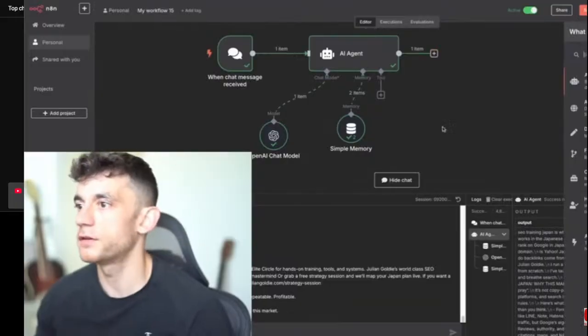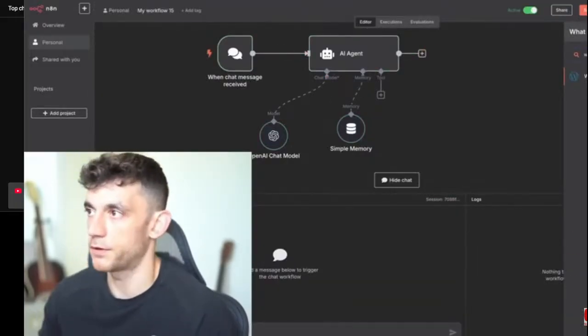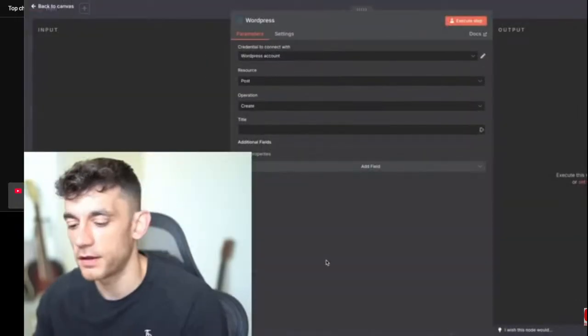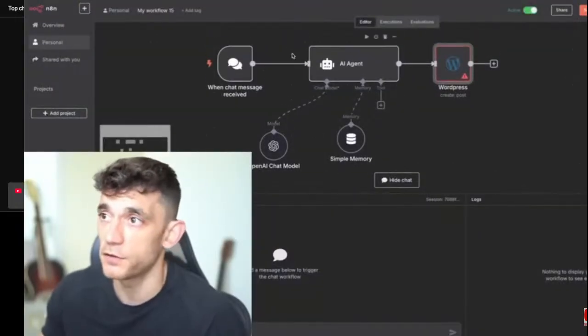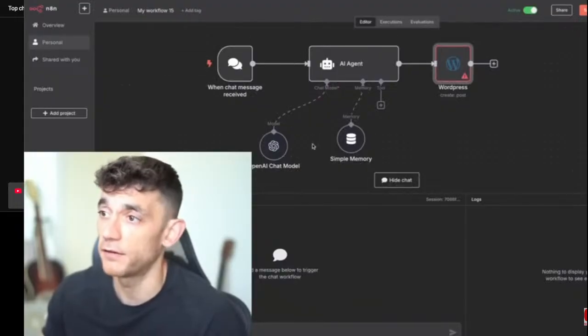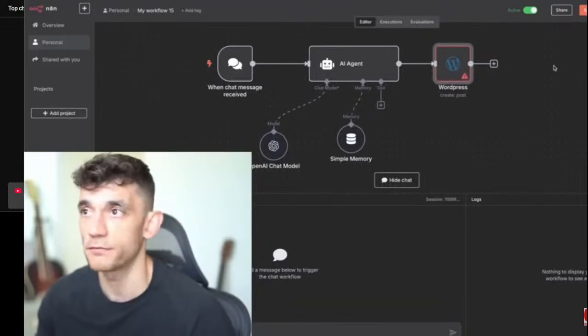And then what you can actually do is take that content and send it over to WordPress. So if you connect this to WordPress, create a post, you can now create an SEO AI agent in the space of a few minutes that is customized to you and your business, is using GPT-5, remembers everything that you said, and then sends that content over to WordPress and publishes it or drafts it. Really simple and easy.